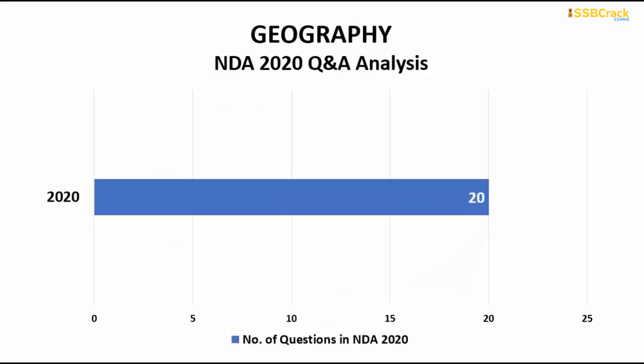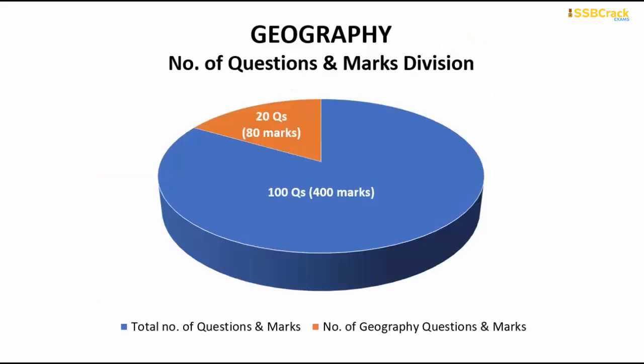Going through with the next important subject, geography. After physics, geography is considered a very important and consolidated subject of the NDA question paper since ages. So 20 questions have come. Out of the whole 100 questions, 20 questions have come from geography. That means geography carried 1/5 of the question paper. So if you answer all of these 20 questions correctly, you will be able to score 80 marks out of the 400 marks allotted in the whole GAT paper.